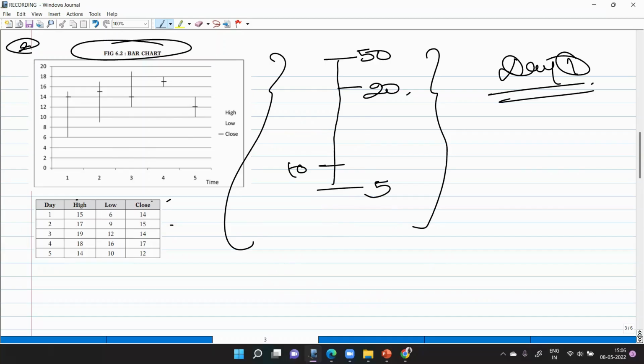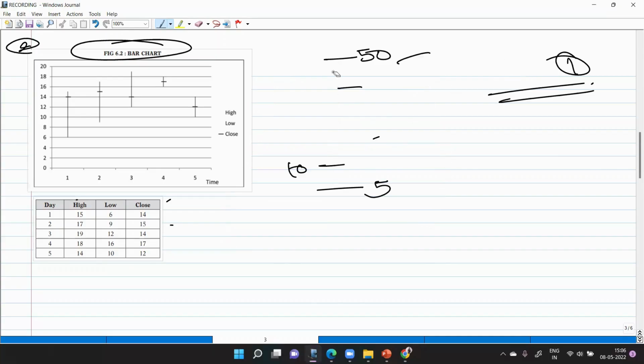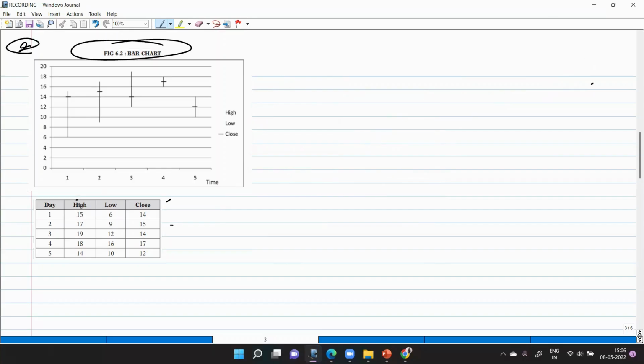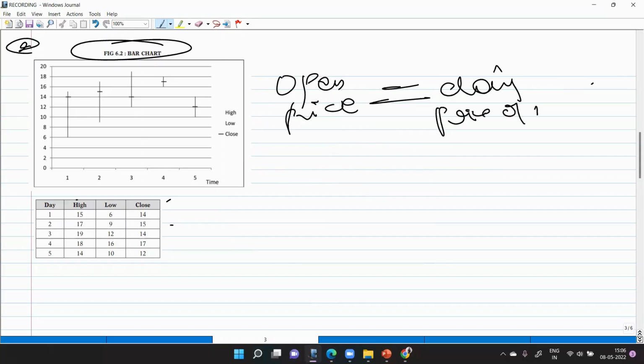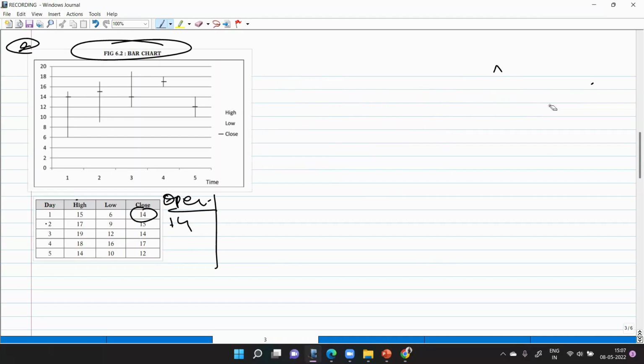You can show the open price, and the others have to be compulsorily shown. See, why did they not show me the open price? मतलब इसी example में why did they not cover? They are saying that the open price of a day is equal to the closing price of the previous day. Make sense? यहाँ पे अगर मैं open price लिखने पे आई तो day 2 का open price क्या होगा? 14. ठीक है. So this is why it is not shown in the bar chart generally.